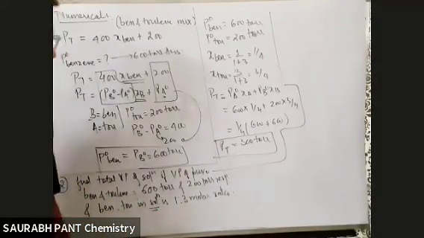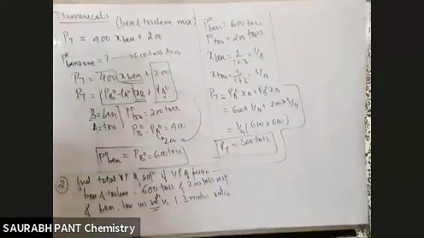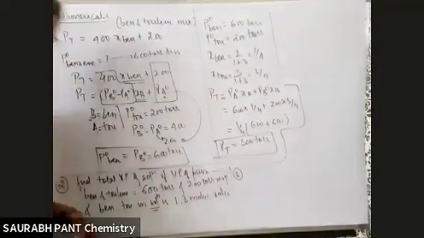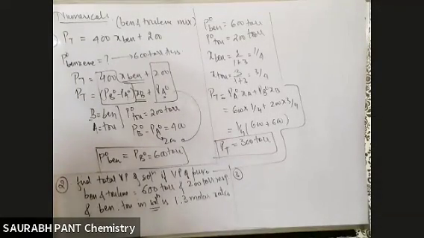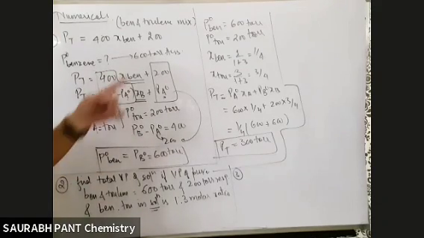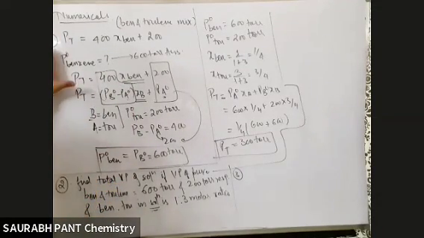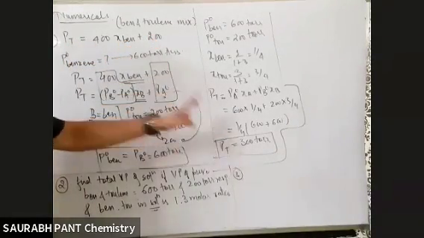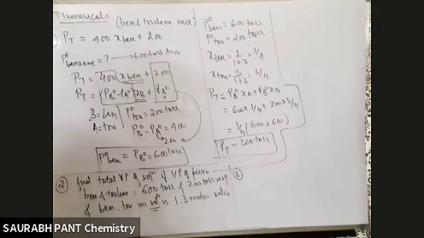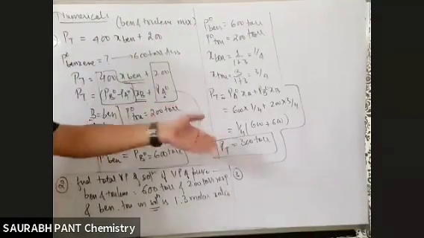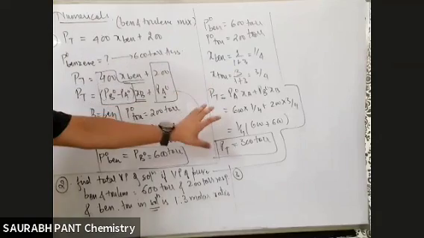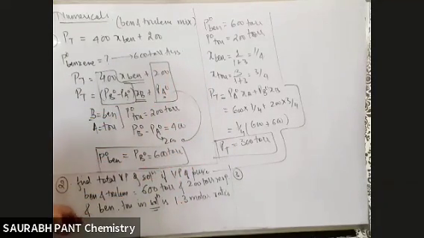Okay, so can I level up? Do you understand one more thing? The same question they can ask you by this also, from here onwards, that PT is equal to this, find the total pressure. Now that is up to you how you try to find it. Do you want to put the mole fraction of benzene directly here and get the PT, or do you want to do it in this long method? It's up to you. But from here also the question can originate. Or directly the question can come like this also.